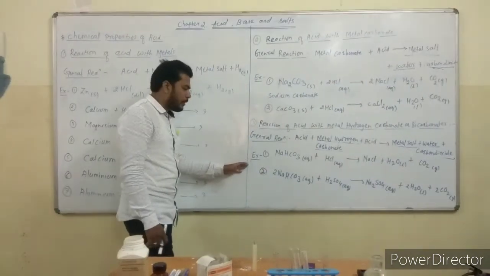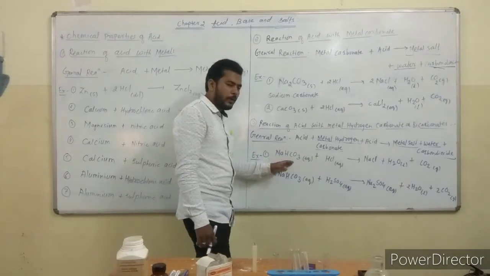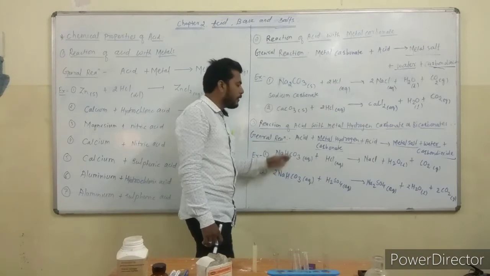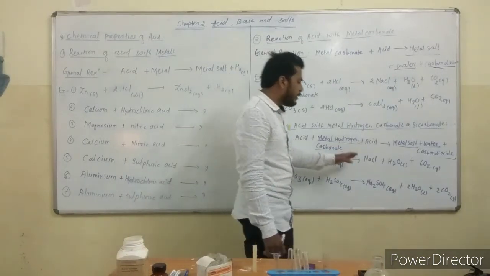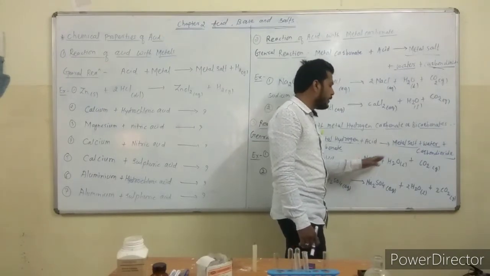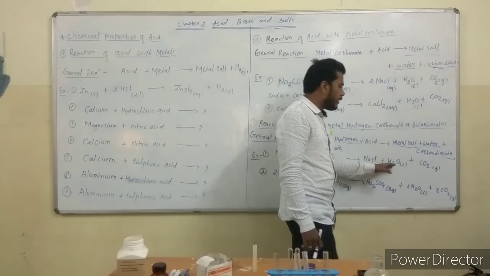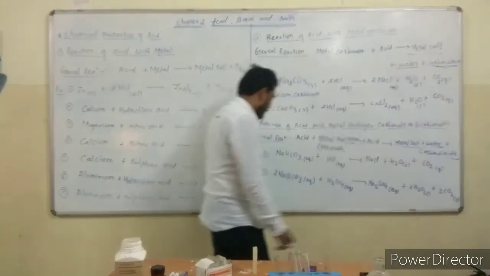One example is sodium hydrogen carbonate, also known as bicarbonate, reacting with hydrochloric acid. It gives NaCl, that is sodium chloride, H2O, water, and CO2 gas.